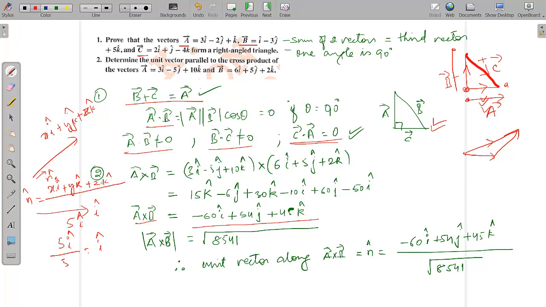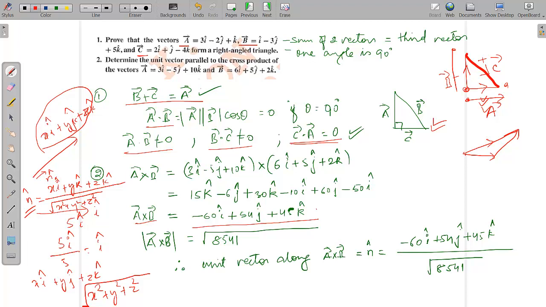And what is the magnitude of a vector given in this form? If you have a vector x i cap plus y j cap plus z k cap, the magnitude will be the square root of x squared plus y squared plus z squared. So you have to divide the vector by the square root of x squared plus y squared plus z squared. This gives you the unit vector along the direction.